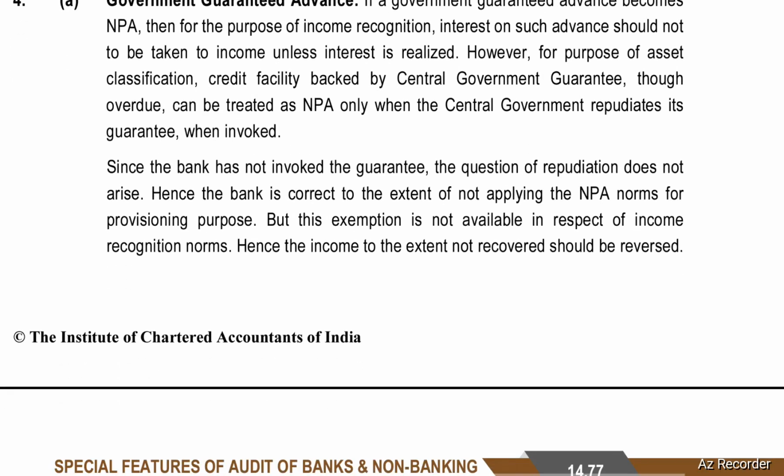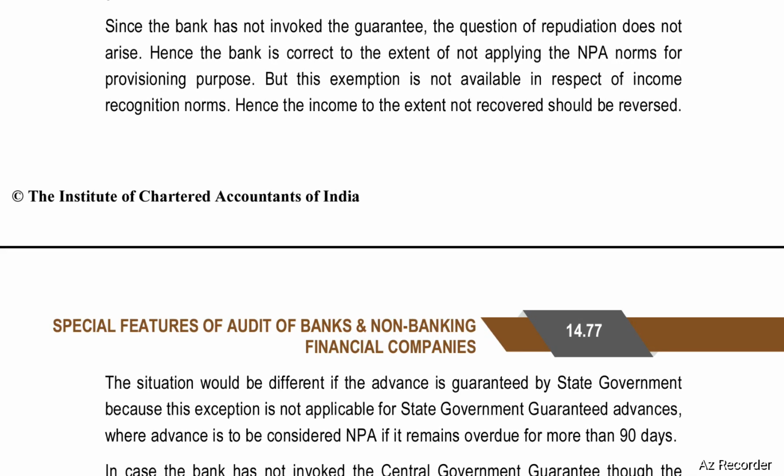Since the bank has not invoked the guarantee, the question of repudiation does not arise. Hence, the bank is correct to the extent of not applying the NPA norms for provisioning purpose. But this exemption is not available in respect of the income recognition norms. Hence, the income to the extent not recovered should be reversed.